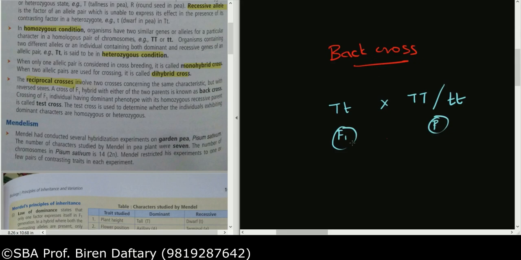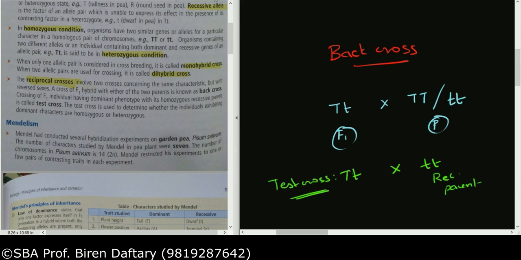When you cross a F1 hybrid only with the recessive parent, so if I cross capital T with small t, this is the recessive parent, correct? Then this cross is called the test cross. So do you get me?